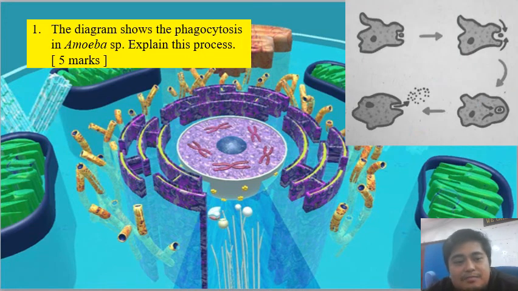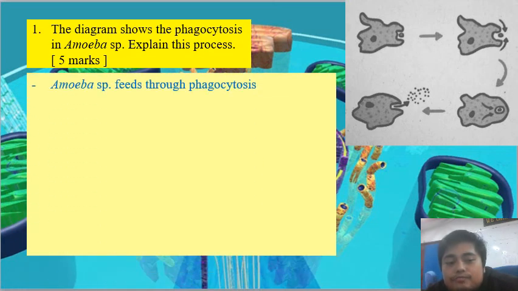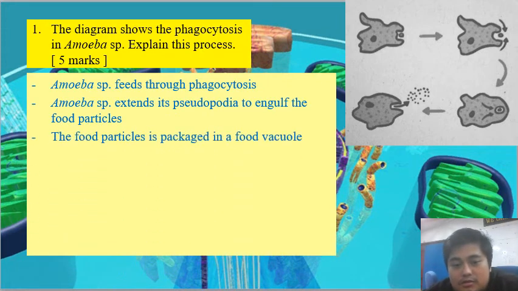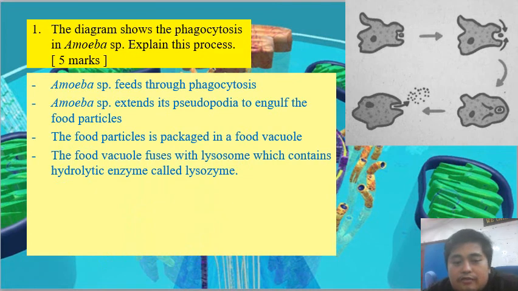The first question: explain the phagocytosis in amoeba. Just like what we have recalled before, start off with their feeding through phagocytosis. Amoeba will extend their pseudopodia to engulf the food particles. The food particles are packed in the food vacuole. The food vacuole fuses with lysosome, which contains hydrolytic enzyme called lysozyme.